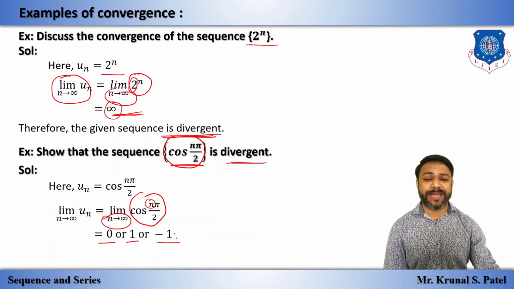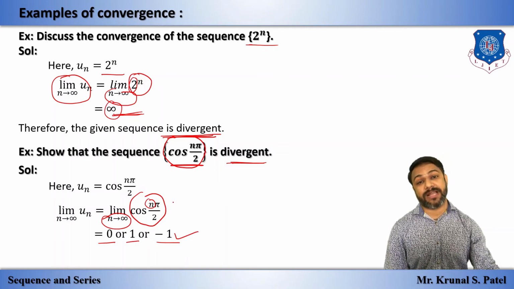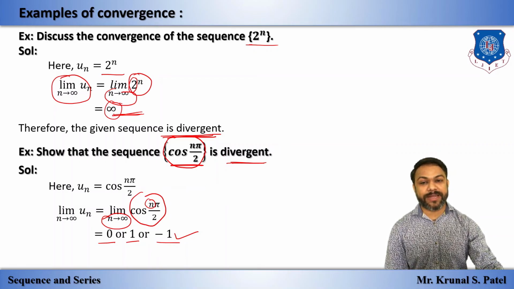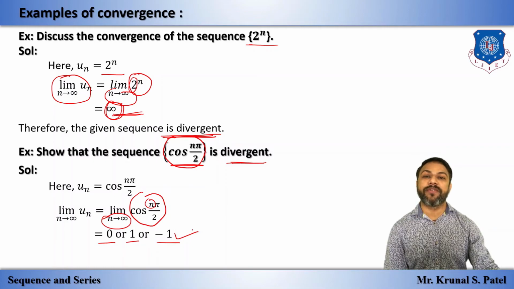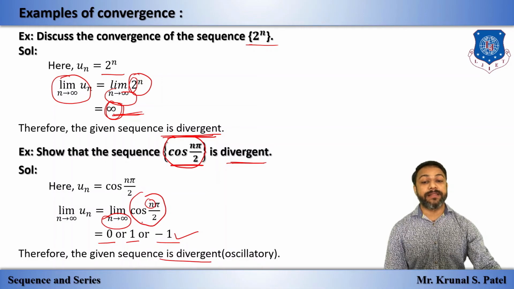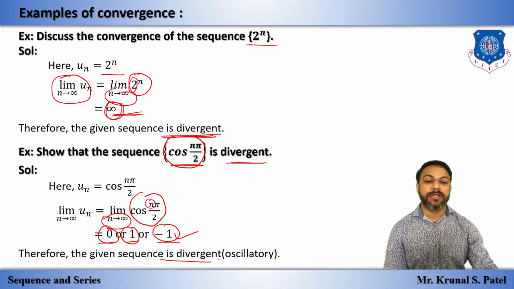That means limit is finite, but it has more than one answer. So as I told in the definition of divergence, if limit is plus or minus infinite or has more than one value, then the sequence is divergent. And in this particular case, if limit is finite but not unique, that means more than one, we can say that it is oscillatory.